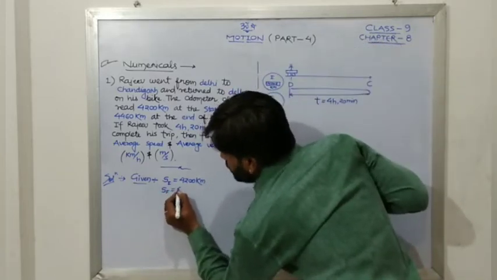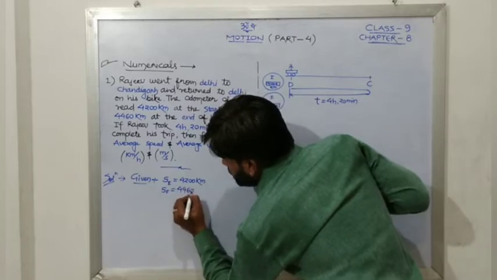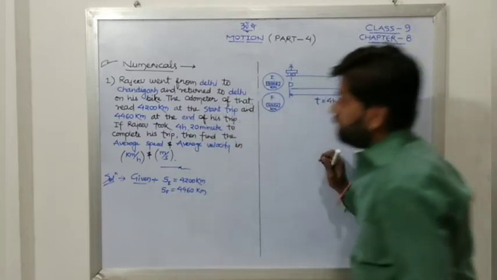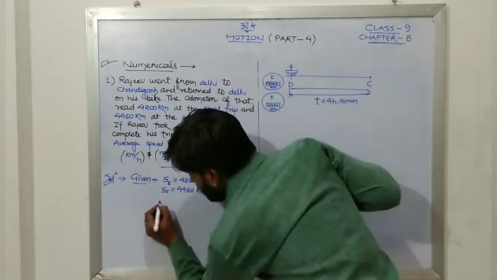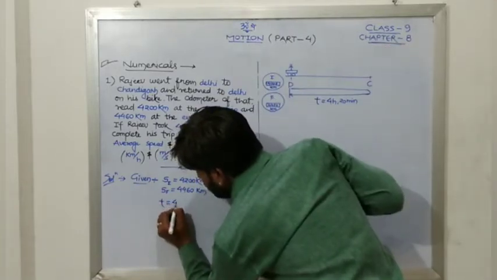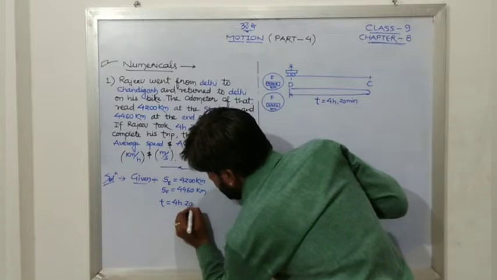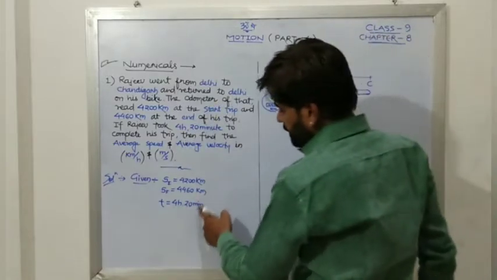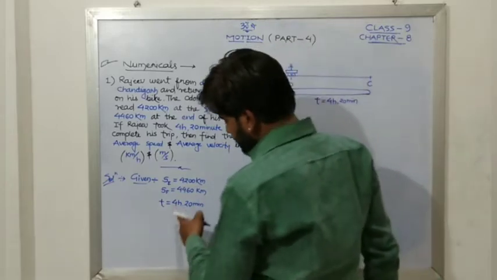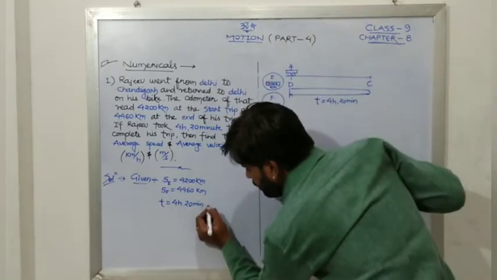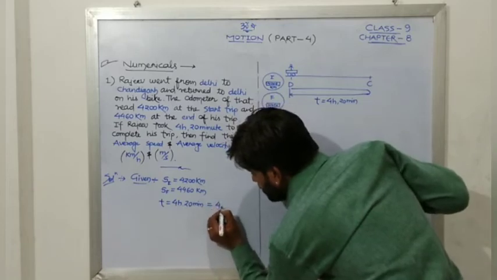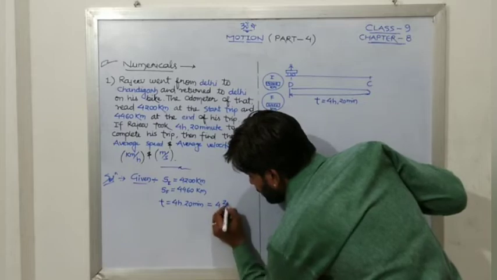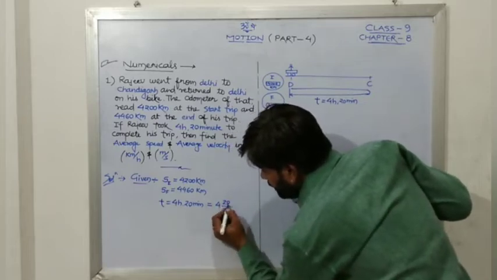Then final SF. SF is equal to how much? 4460 kilometer. Now time they have given. Time is how much? 4 hours and 20 minutes. As it is kilometer, but here there is a minute and we need it in hour, so we have converted already. So this is nothing but 4 and 20 by 30.